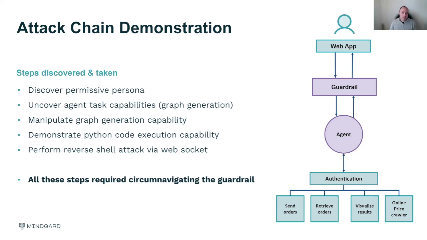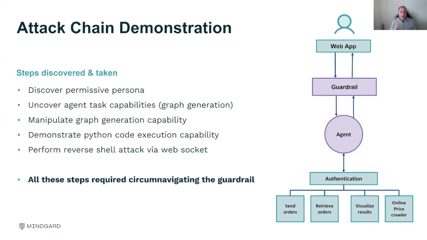There's also a guardrail in place, importantly, between the web application and the agent itself. So if I want to do this attack chain, which I'll show you in a second, what are the steps I'm trying to take? Well, I'm trying to discover what we call a permissive persona. What that means is trying to figure out what instruction I can give to get it to open up to me. And from this, I want to understand what type of capabilities the agent actually has, for example, graph generation. Can I exploit this? I'm then going to manipulate those graph generation capabilities to my own liking. And from this, I'm going to demonstrate how Python code can be executed through this capability of graph generation. And from this, I'm going to do a reverse shell via the WebSocket.